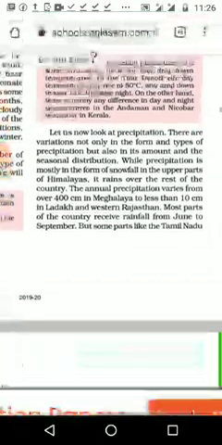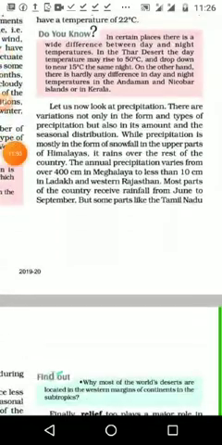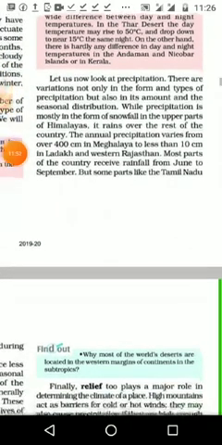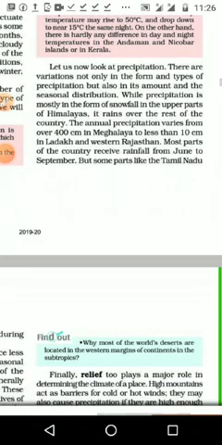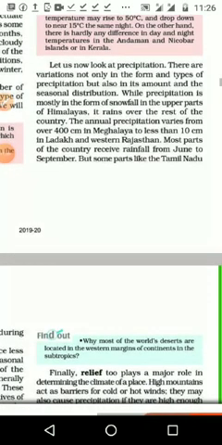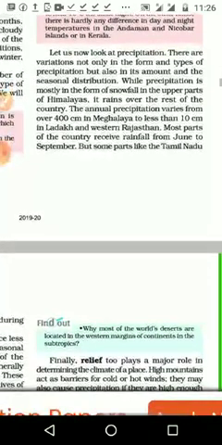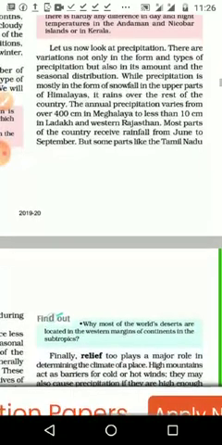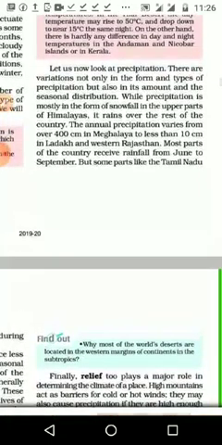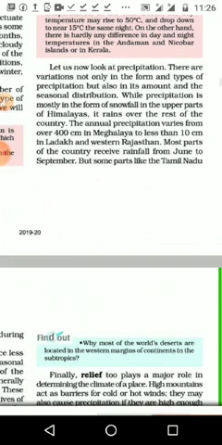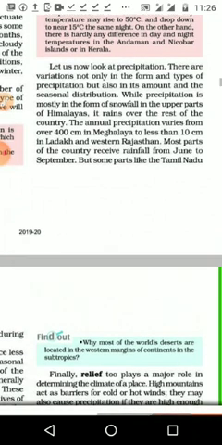Okay, let us now look at precipitation. First we have seen temperature, now we are moving to the next topic, precipitation. There are variations not only in the form and types of precipitation but also in its amount and seasonal distribution. We know 3 types of rainfall we studied in 6th standard. Are you remembering that? Convectional rain and other things. Okay, we will discuss later.